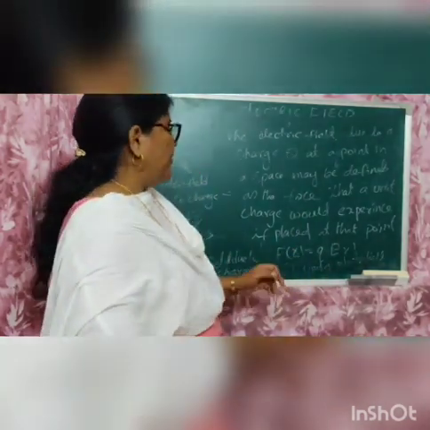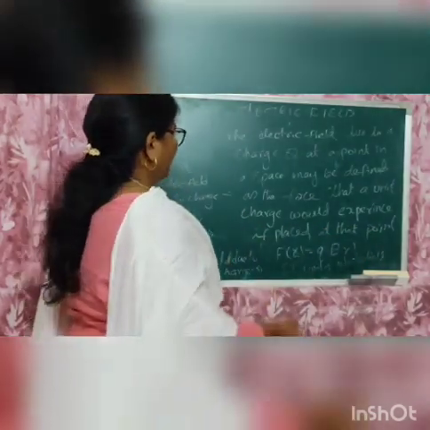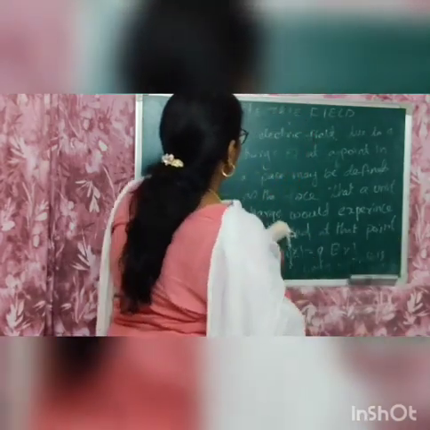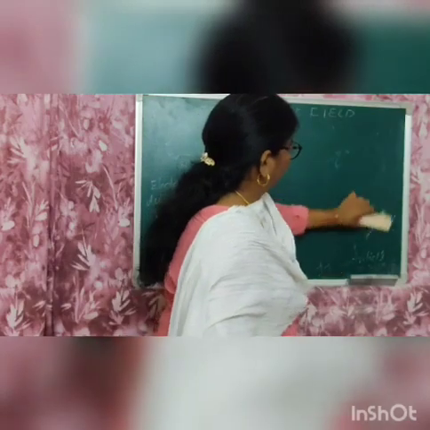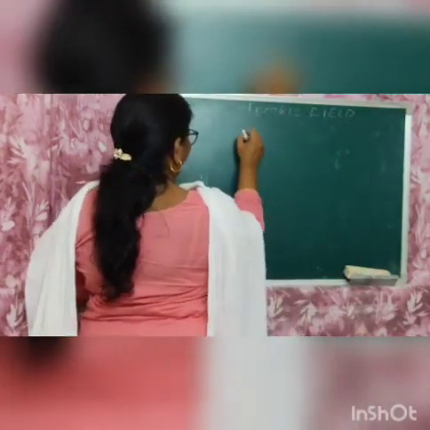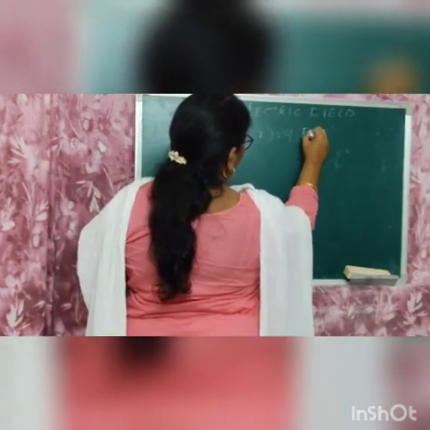The SI unit of electric field is Newton per coulomb. That is, F of r is equal to Q into E of r.